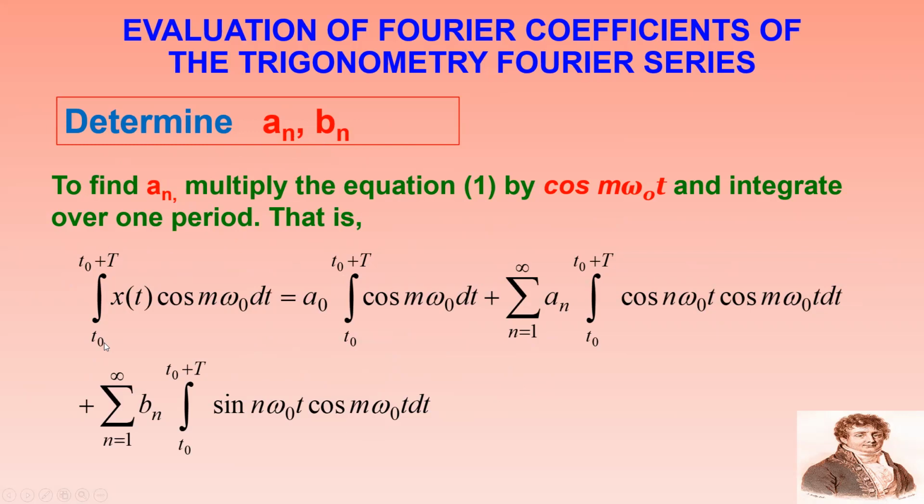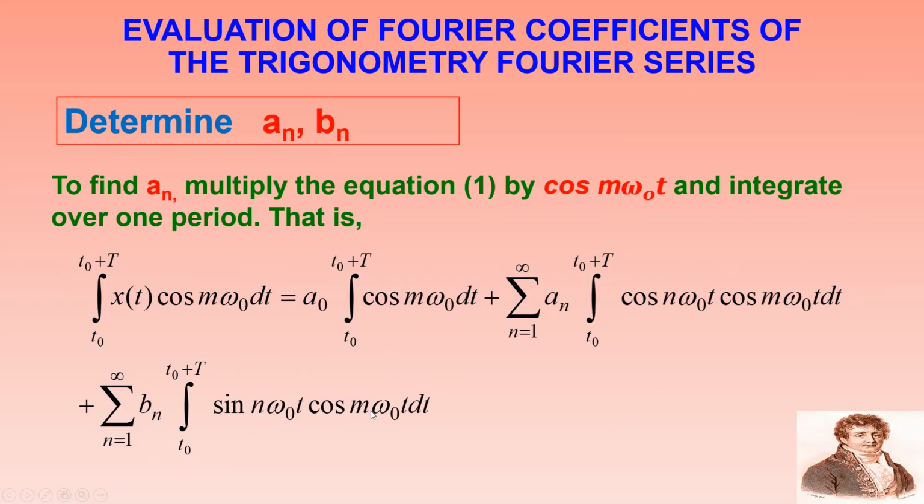Similarly, if I integrate equation 1 with respect to t after multiplying with cos m omega naught t, I get the integral from T naught to T naught plus capital T of x(t) cos m omega naught t dt equal to A naught times the integral of cos m omega naught t dt plus sigma n equal to 1 to infinity An times the integral of cos n omega naught t cos m omega naught t dt plus sigma n equal to 1 to infinity Bn times the integral of sin n omega naught t cos m omega naught t dt.